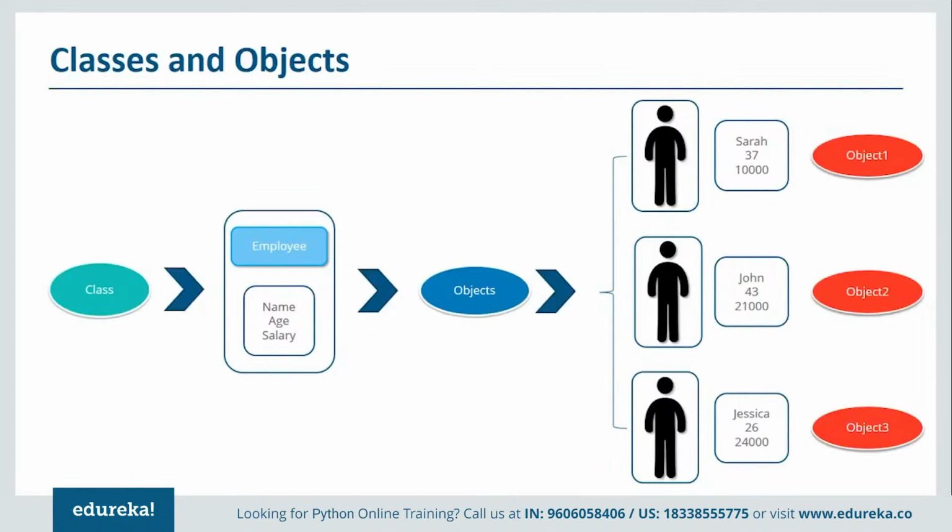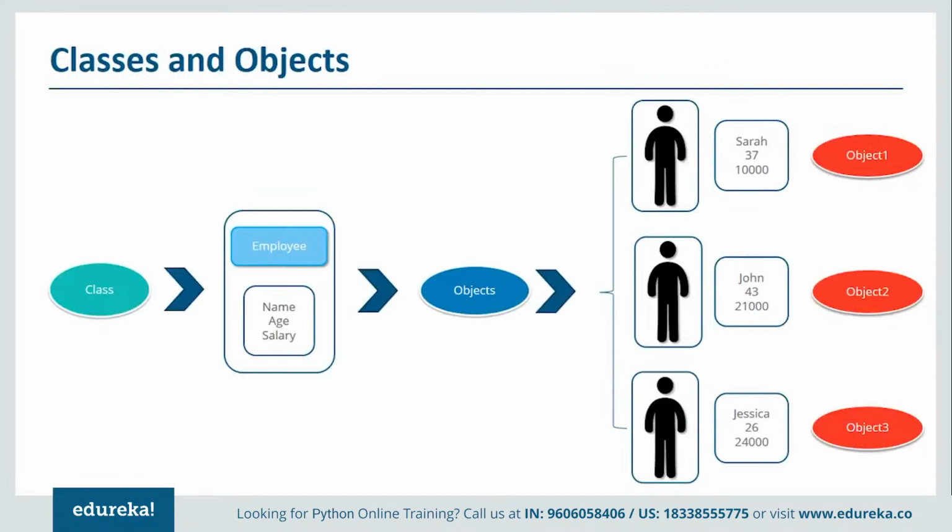There are three different objects. Object 1 refers to Sarah, whose age is 37 and salary is 10,000. Object 2 is John, whose age is 43 and salary is 21,000. Similarly, Jessica's age is 26 and her salary is 24,000.